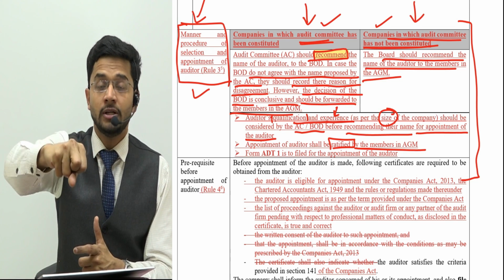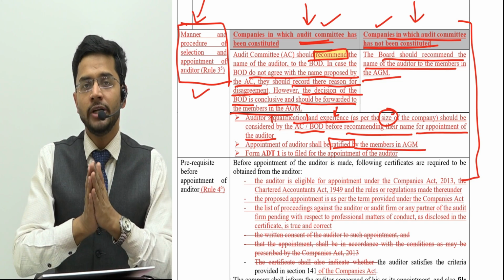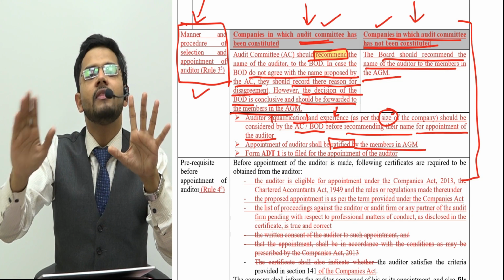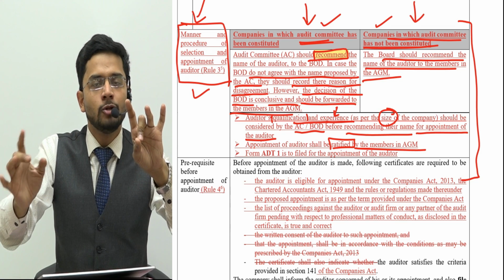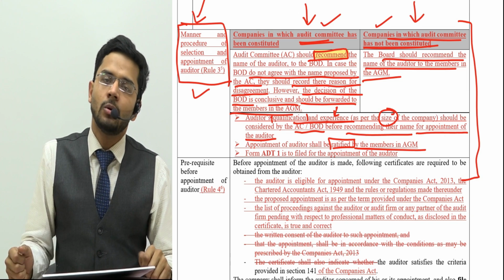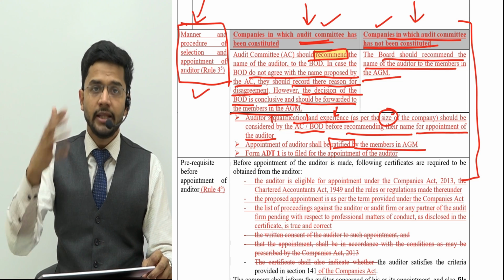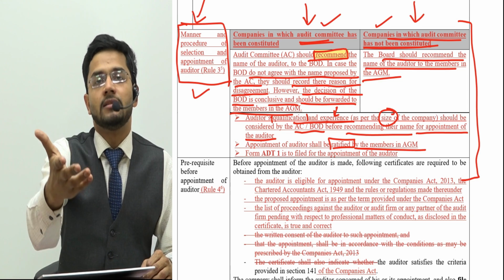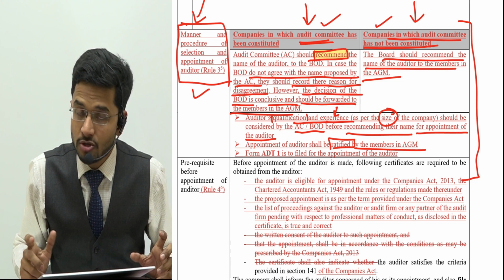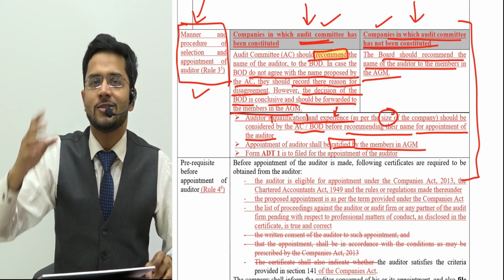Ratified means approved by the AGM, because an auditor typically would need two levels of approvals, one by the board of directors, second by the shareholders in the AGM. So the board of directors typically do not approve but recommend the name, and the approval is sought from the shareholders, because shareholders are ultimately the party to whom the audit report will be addressed. So the addressee in the audit report is the shareholders of a particular company. So naturally, the appointment of the auditor should also be done by the shareholders of that particular company.